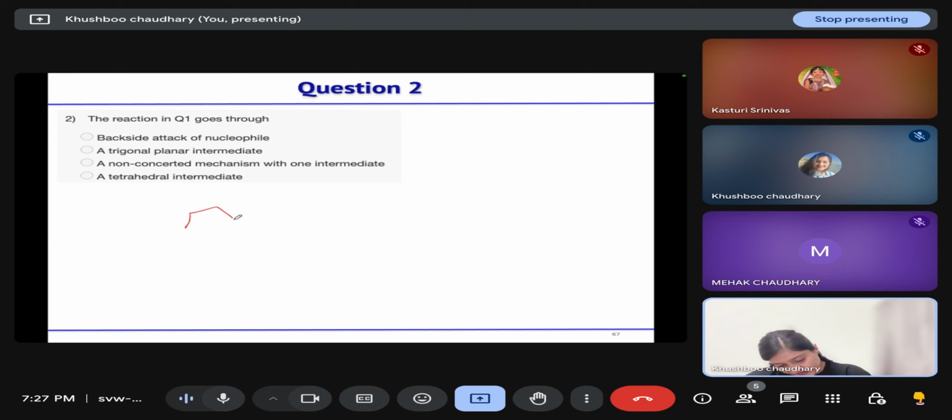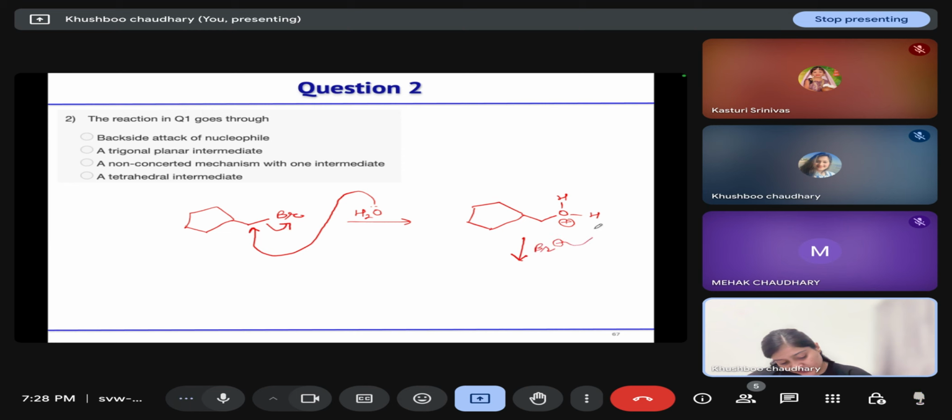We have an alkyl bromide, and we are reacting it with water. So what will water do? It will attack from the back side and leave bromide ion as the leaving group. So we will form an OH with a positive charge. Then bromide ion will neutralize this by abstracting the proton, and it leads to the formation of this alcohol.